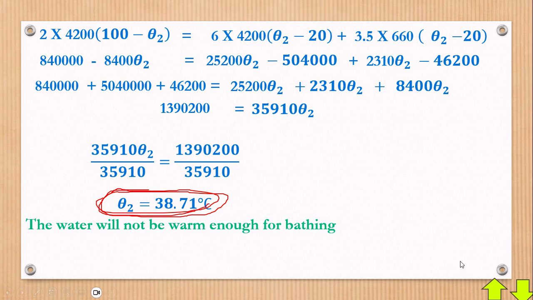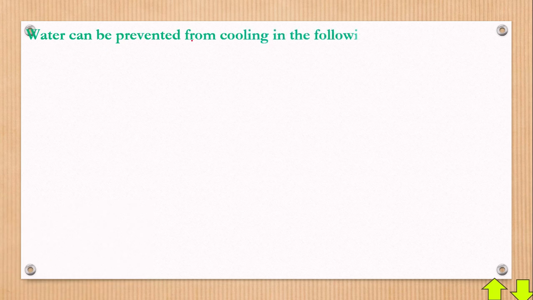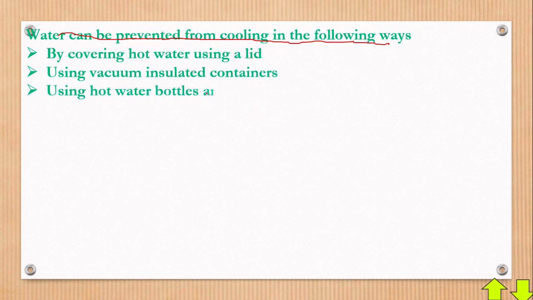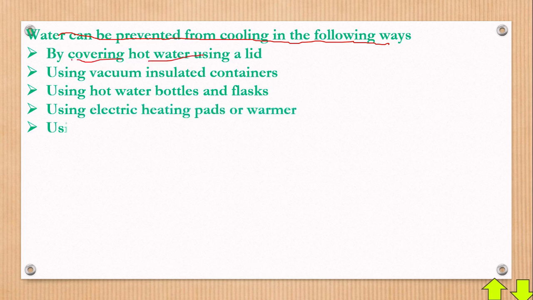Alright, good. Now with that, let's go and get this part answered. There's a part which asked for ways we can prevent the water from cooling. Now you're saying that water can be prevented from cooling in the following ways. Please, you go in the question, we have that part saying how can you prevent the water from cooling. So you can prevent the water from cooling in different ways. Among them is what we have right here. You can do it by covering hot water using a lid.